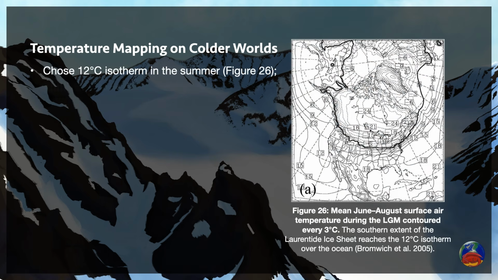For the first pass of the manual temperature method, I chose 12 degrees Celsius for my starting isotherm at 40 degrees latitude. Then I went about applying the temperature guide as written. After that, I added in my ice sheets and extended them down to the same latitude over land as the 12 degrees isotherm over the ocean during the summer.